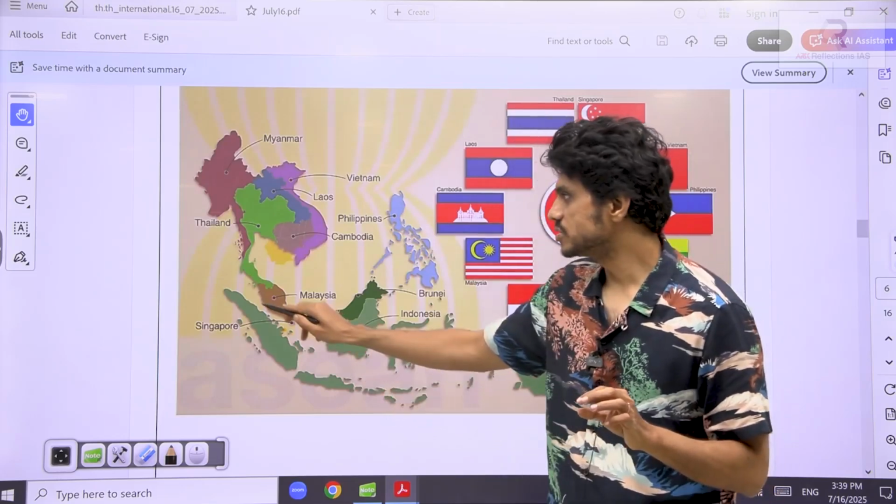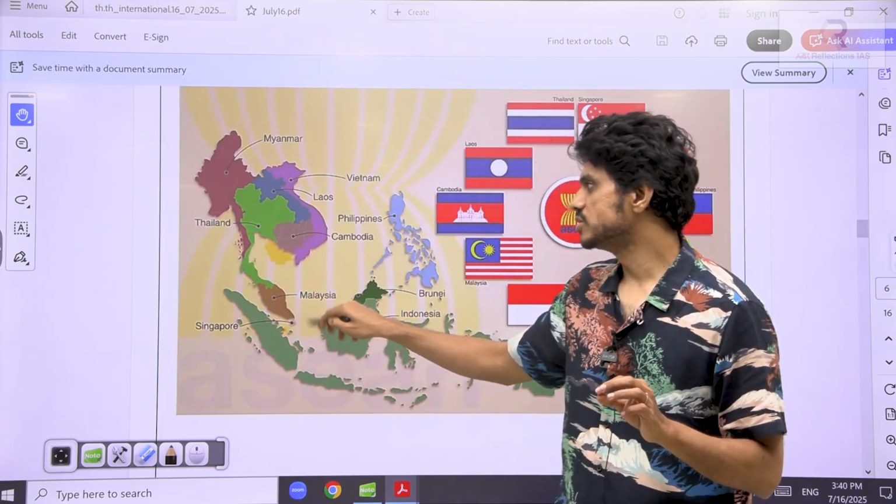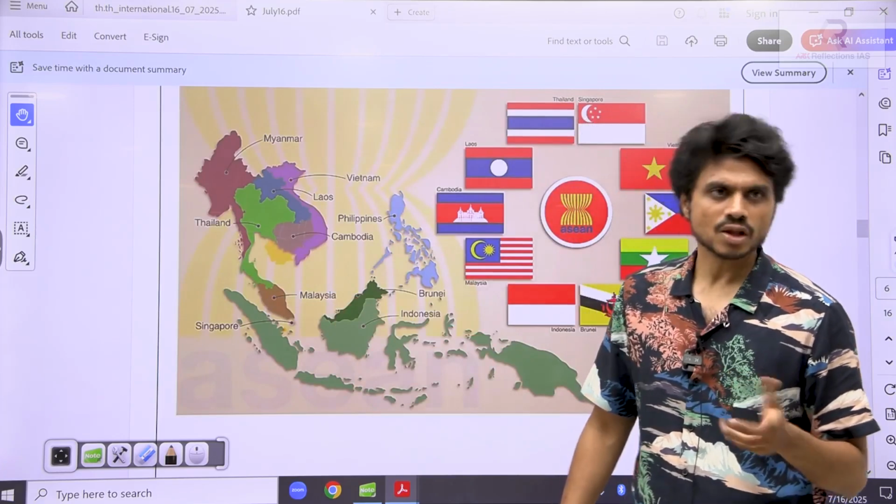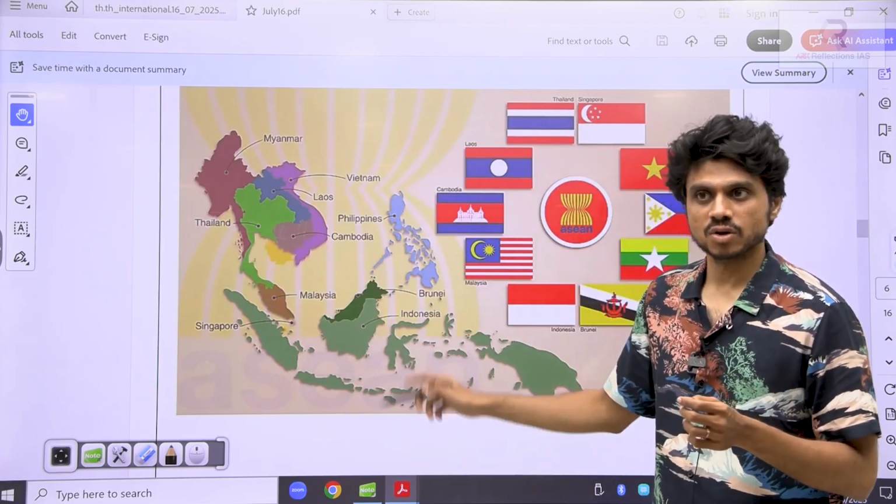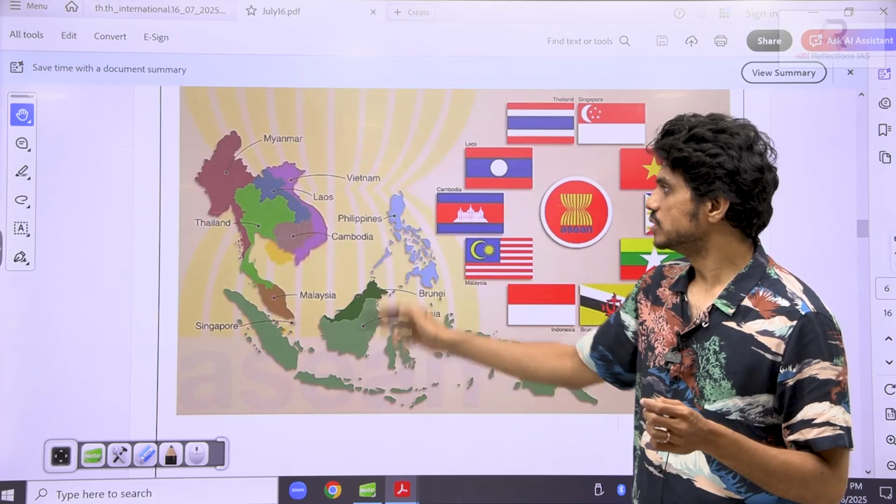So we have also seen this thing. What is that major important strait that we study about here? Malacca Strait, then Sunda Strait. All these straits are important here, so go through that thing.